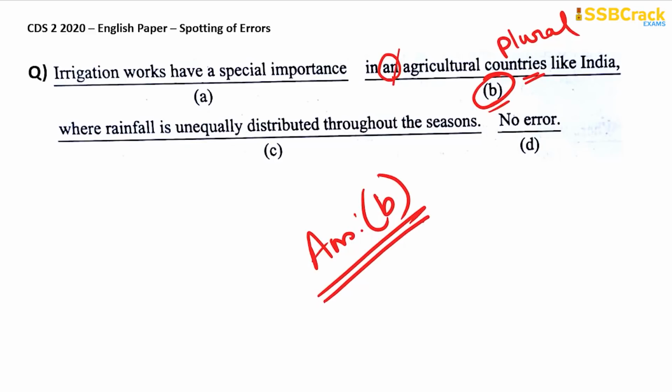So I hope that you got the answers for your CDS 2 2020 English paper section called Spotting of Errors. I will be coming back with some solutions and answer keys for the rest of the topics for your CDS 2 2020 English paper.